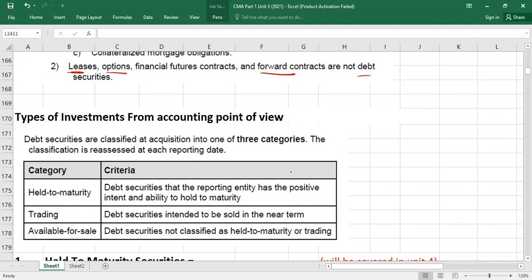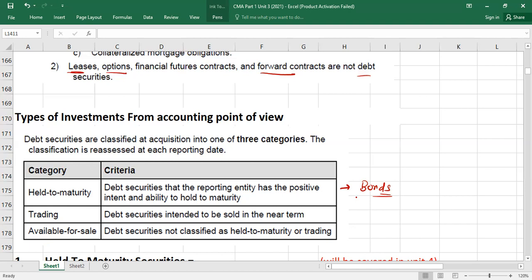Held to maturity means what? First of all, held to maturity mostly includes bonds. Only bonds, mostly. For example, you have issued the bonds. I'm the investor. I purchased the bonds. I have invested in your bonds.